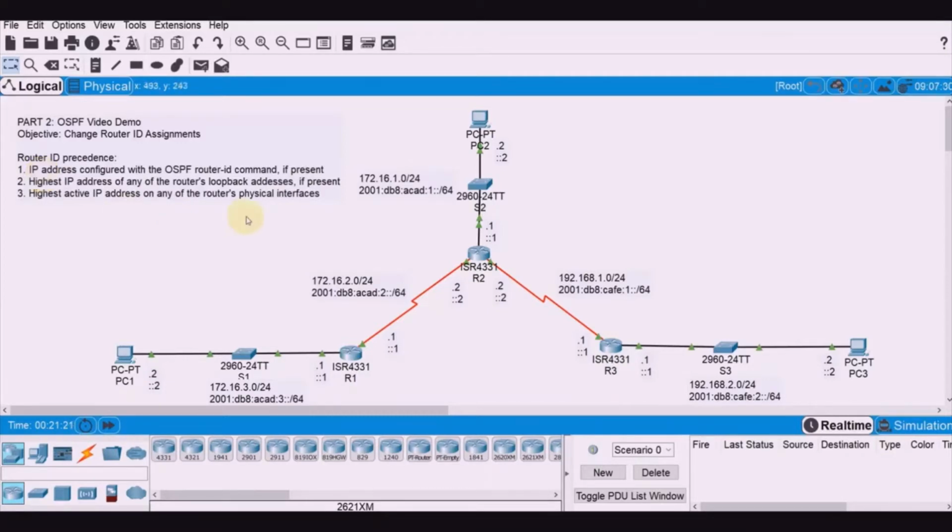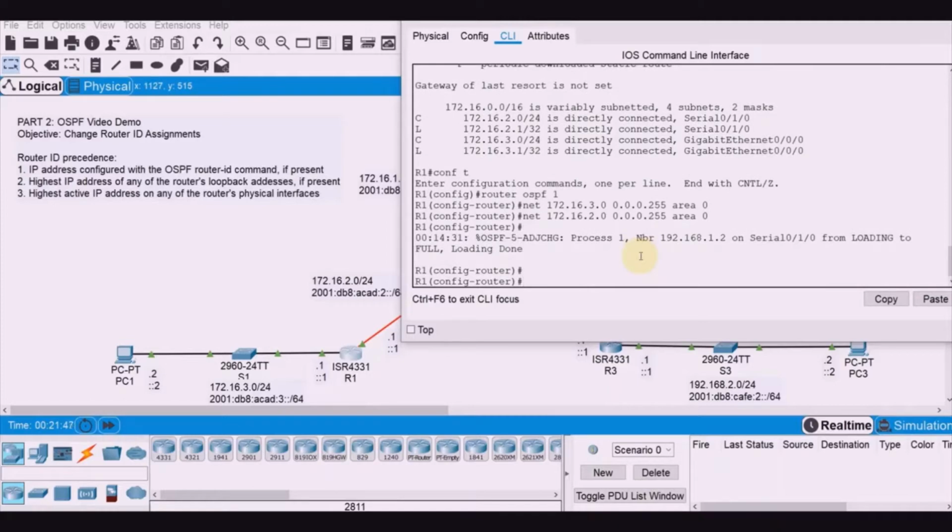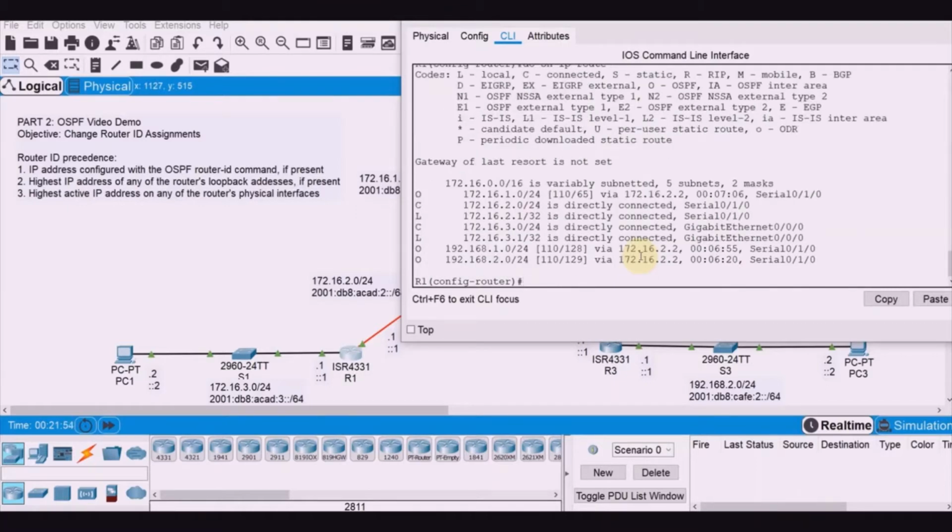From part 1 of this video demo, we just configured OSPF on the router, and we do have full connectivity among these computers. What we're going to do is display the IP addresses assigned. Let's first do show ip route, and we do have the routing table.